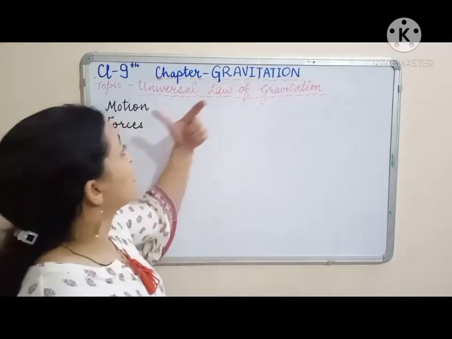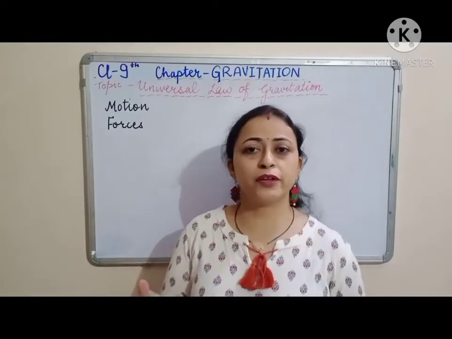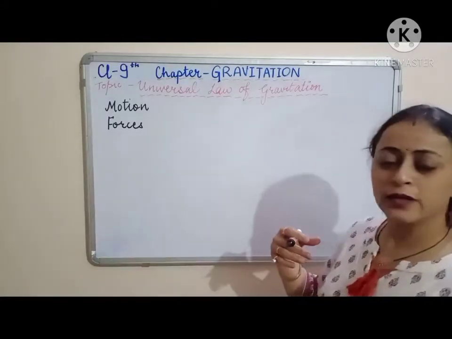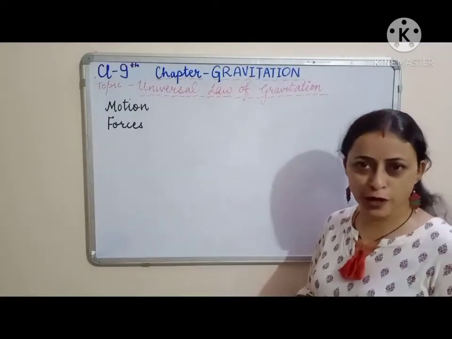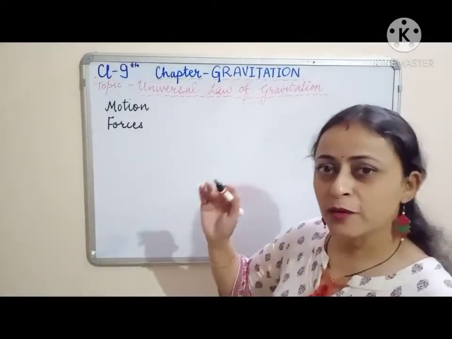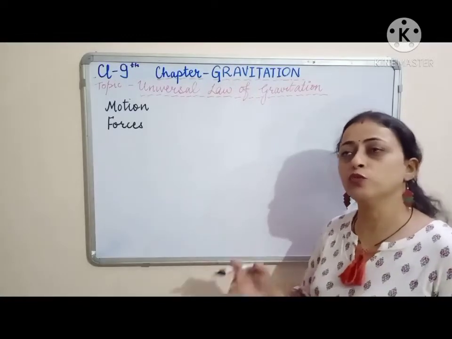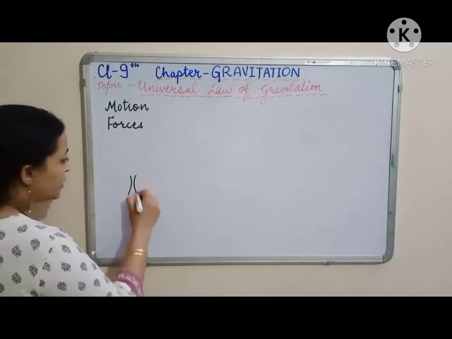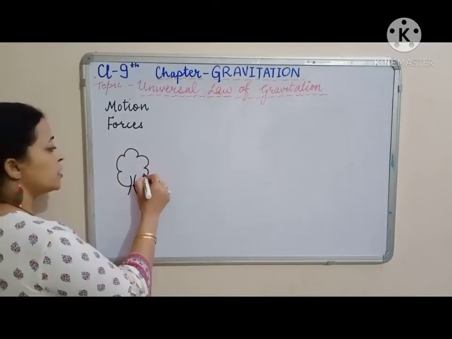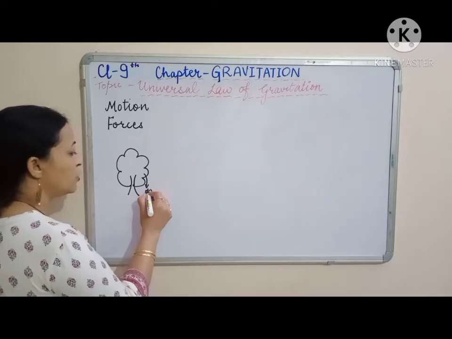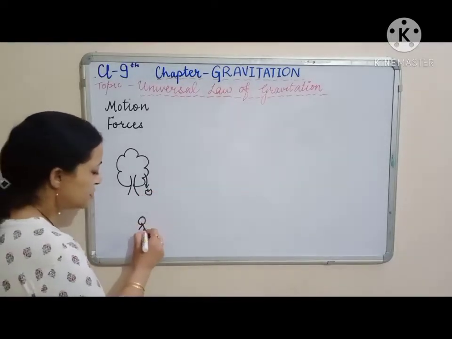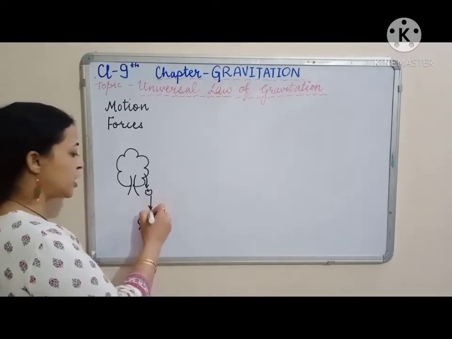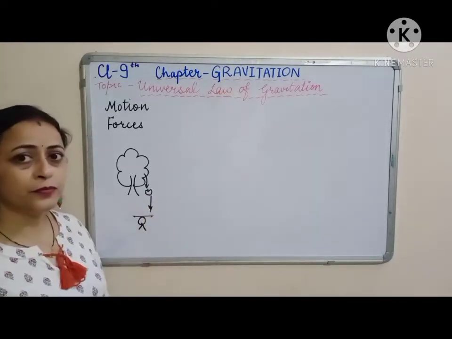the theory behind gravitation. What is gravitation? What is the theory behind gravitation? How did it all start? So it is taken like a once upon a time kind of story. Once upon a time, it is said that Newton was sitting under an apple tree, and he observed that an apple fell down onto his head.